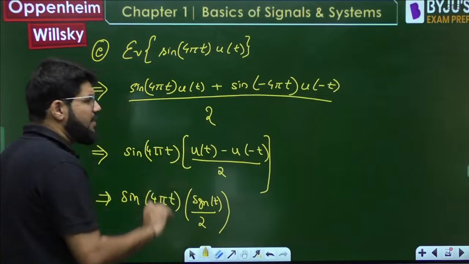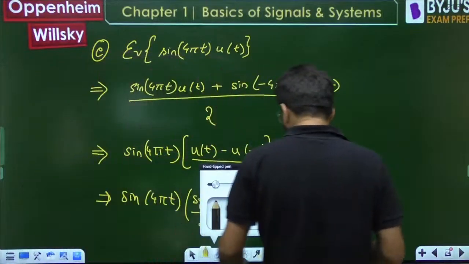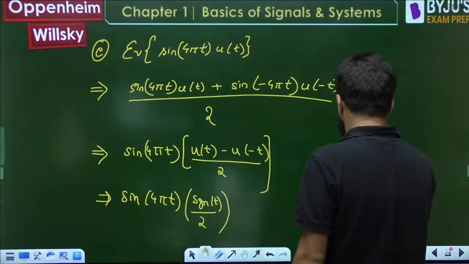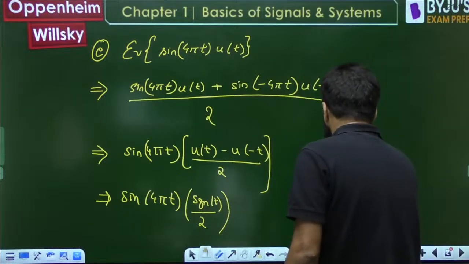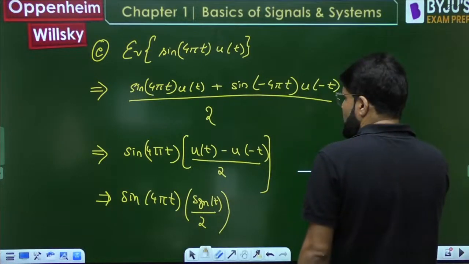Whether you write it as signum or not, that's okay. But if you try drawing the waveform, have a look.